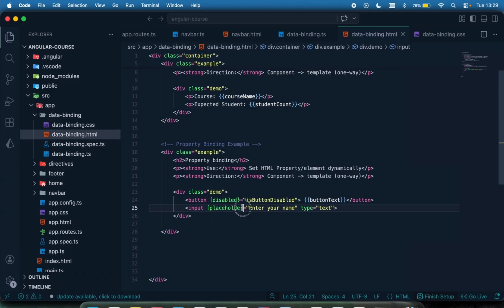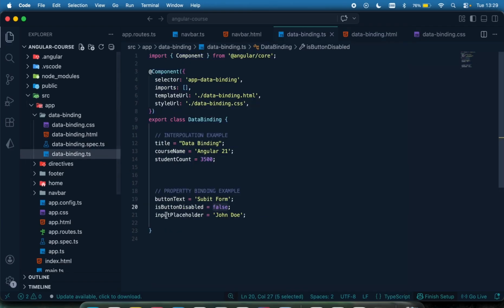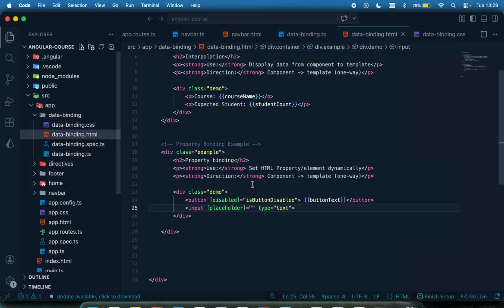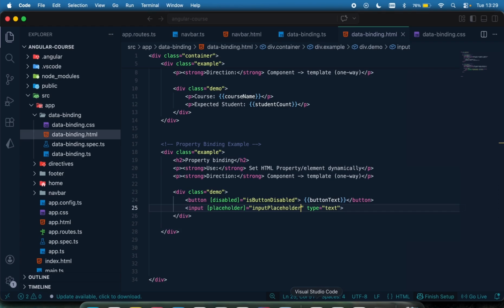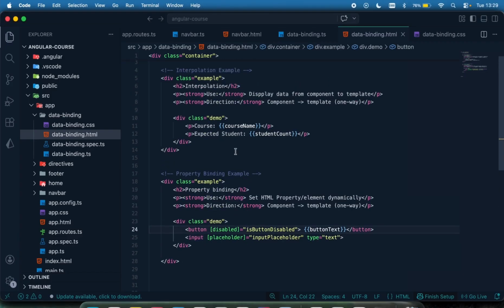I'm just going to put in my square bracket right here, and then this is going to be a variable which is going to be called from the component. The value of this variable is what will be displayed, and right here we can see the value is John Doe. We can see the default placeholder. That is how property binding works. When you see a square bracket like this, know we are doing property binding. When you see double curly braces, know we are doing interpolation.